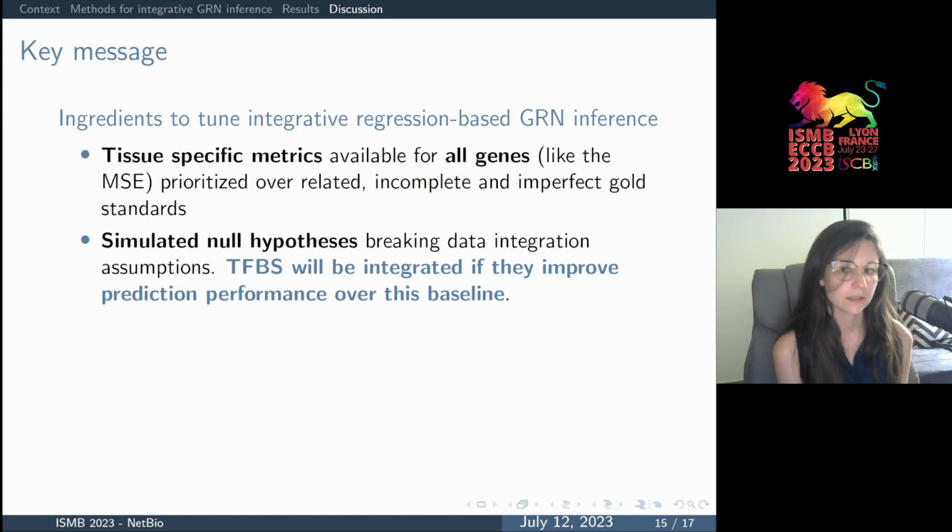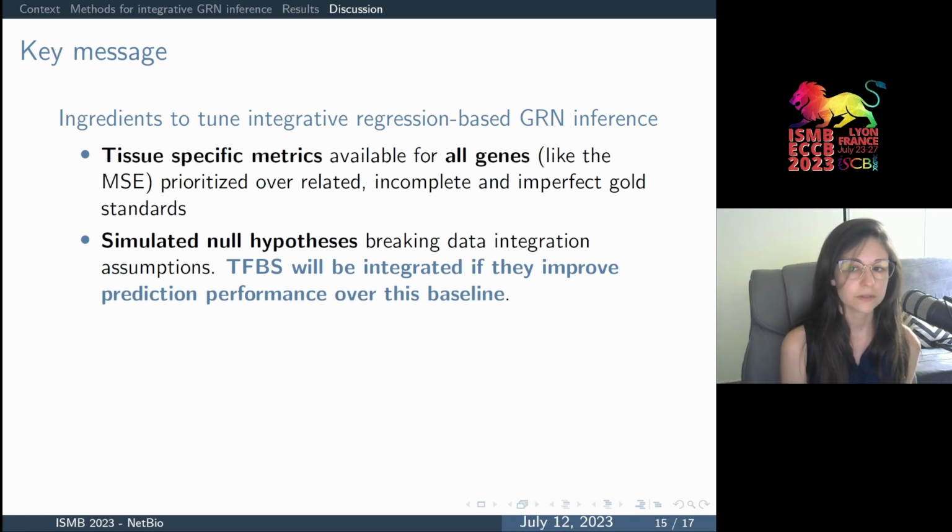That is a metric available for all genes and that is condition-specific or tissue-specific, and that we propose to prioritize over the use of related or incomplete gold standards. And second, we simulate a synthetic null hypothesis that breaks the assumptions of data integration, and in this setting, we can choose to integrate TF binding sites when their use improves prediction performance over this shuffled baseline.